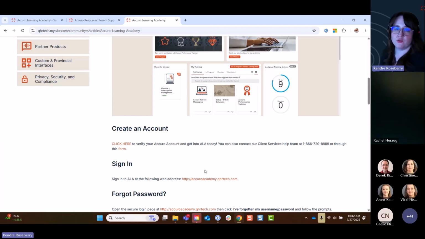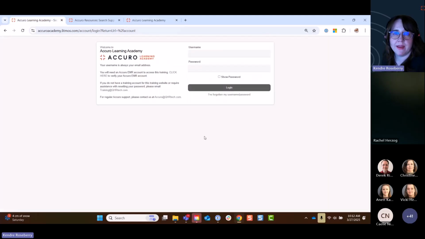We always recommend creating your ALA account with your Accuro OneID email address so that all of your Accuro information can kind of be tied to one account. So once you have access, you'll get to the link. This will be the main login page that you'll always use. If you do ever happen to forget your password, you can just click this link at the bottom here and it will email whatever email address you use to sign up with a self-serve process to reset your password.